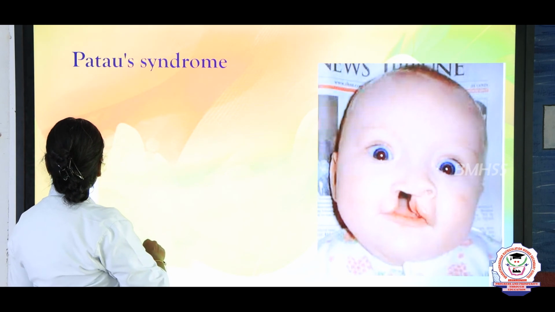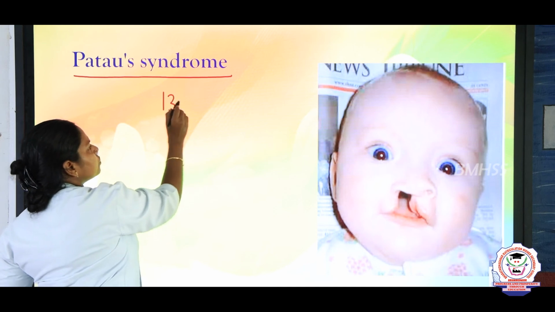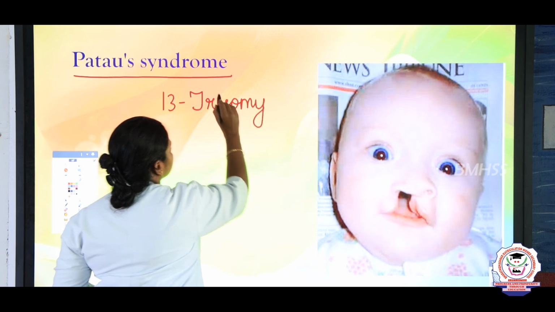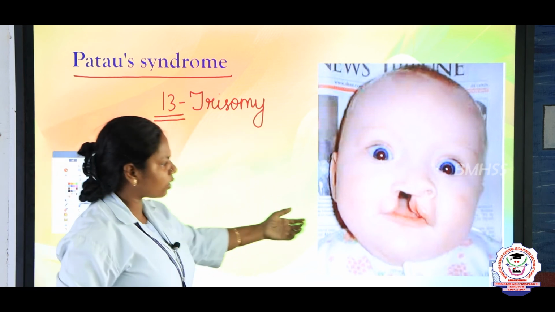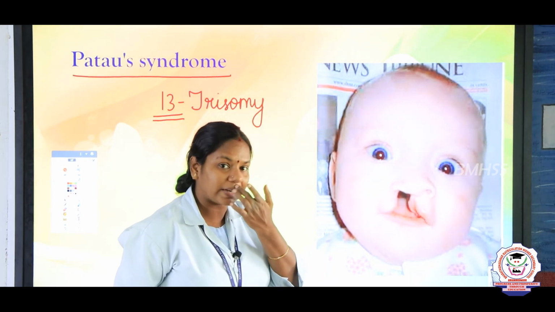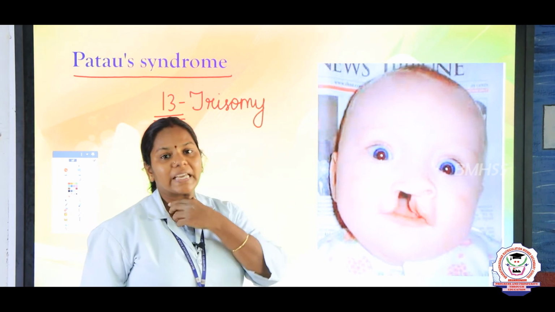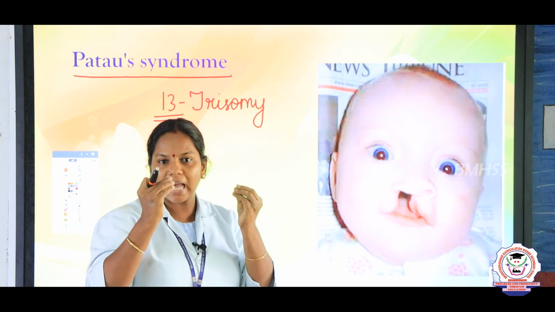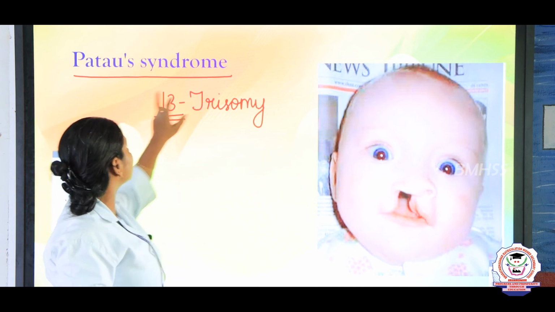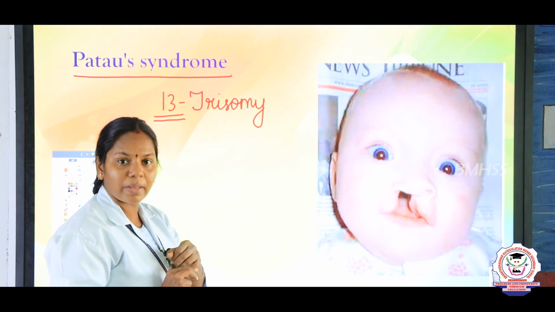Next we are going to see another autosomal disorder, that is Patau syndrome. Patau syndrome is caused due to trisomy 13, that is the trisomic condition, 2n plus 1, in the 13th chromosome. Just see this, children, what is this? You can see the cleft palate. Here also the palate is not formed. Small head with small eyes, cleft palate and mental retardation are the symptoms of Patau syndrome. So Down syndrome and Patau syndrome are the autosomal abnormalities.